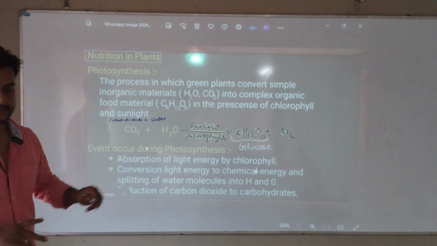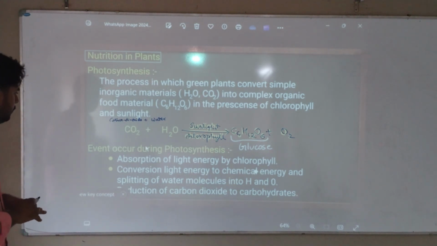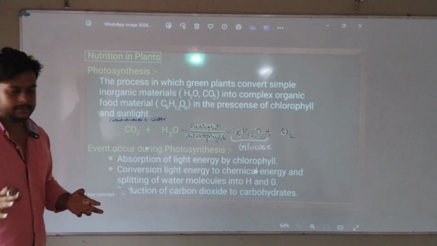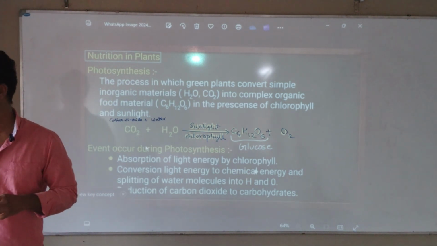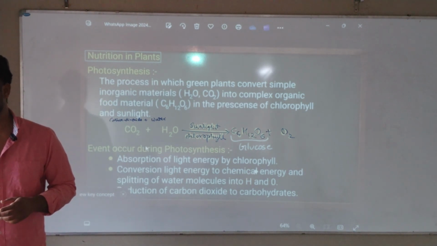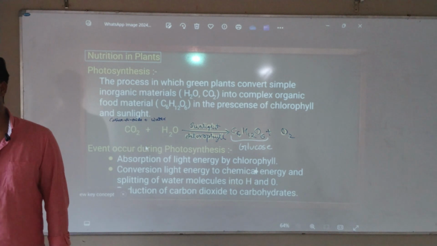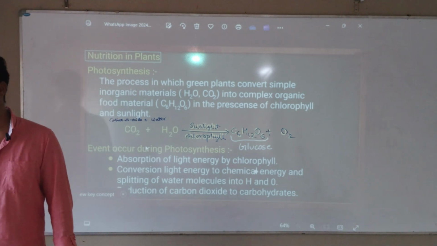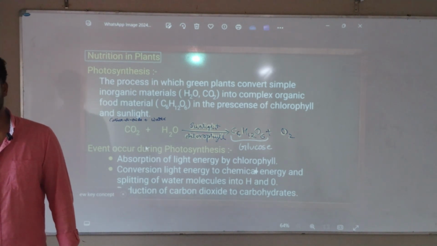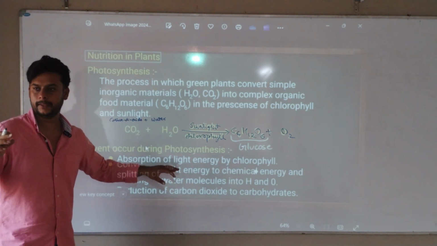Read the process. Next, read. Events occurring during photosynthesis. Absorption of light. So what are the events happening? Simple. Absorption of light energy by chlorophyll. So chlorophyll is absorbing light. Whatever light is coming, chlorophyll is absorbing. So if I take a tree, a plant, should I keep it outside or inside in the home? You can go to any plant shop, they will tell us which are the plants that should be kept outside. Some plants are there which can grow even with minimal light. Some plants need good light. Getting? So there are different plants also. Absorption of light energy is the most important for the plants to make their own food.